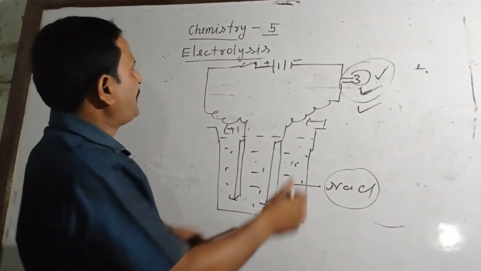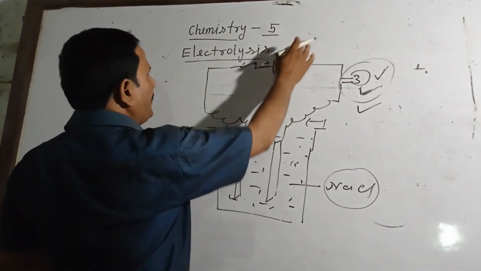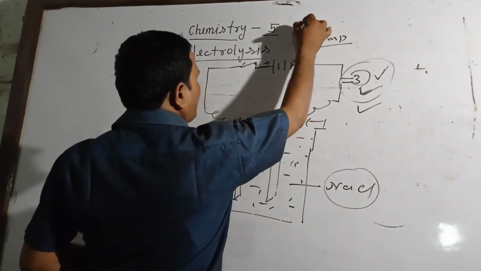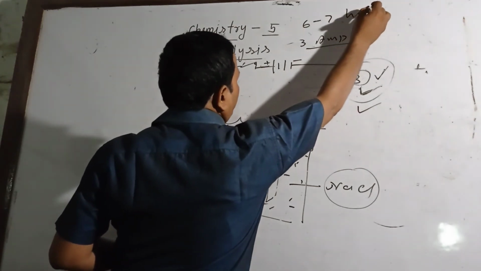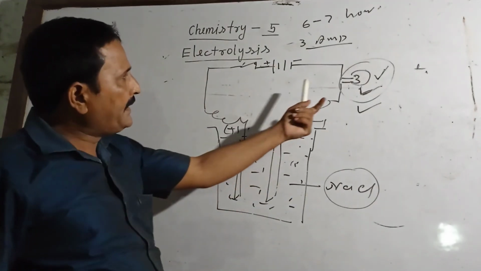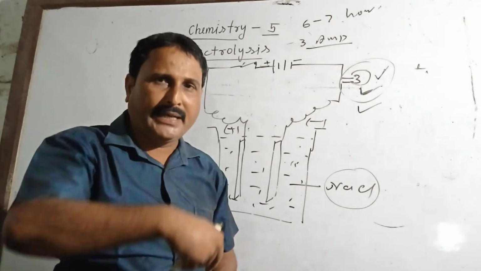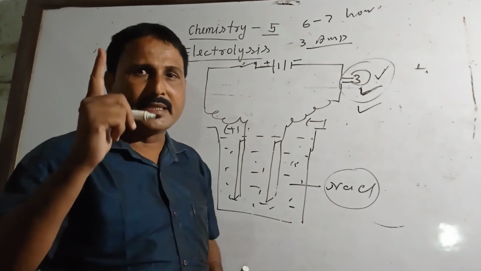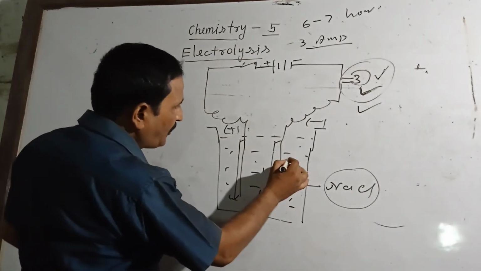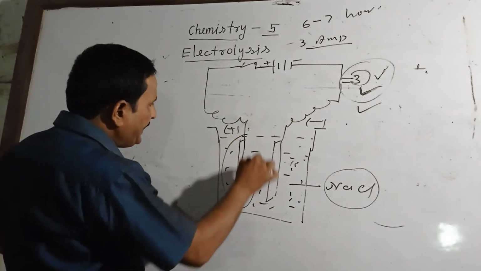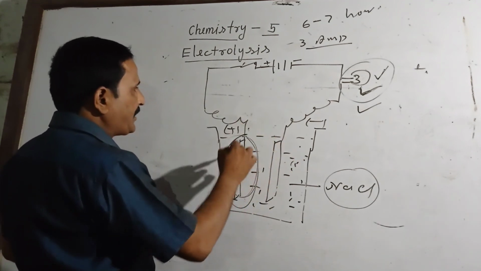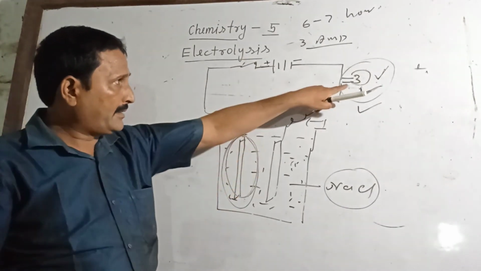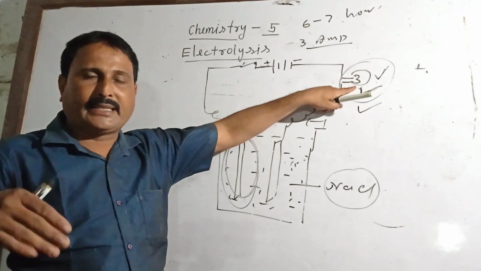Actually we are giving a supply of 3 ampere current, and this process takes 6 to 7 hours. In the beginning it is glowing brightly. After half an hour or 1 hour, suddenly it stops. It means that either your electrolyte is over or an electrode is not working, mostly the anode. Okay, this is the use of the bulb in a different process, that is the difference.